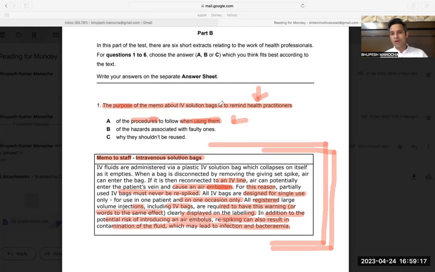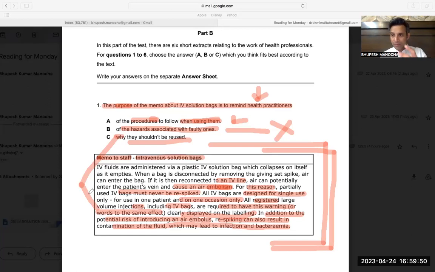The next option: the purpose of the memo about solution bags is to remind the practitioners of the hazards associated with the faulty ones. It has not talked about any faulty bags. कोई faulty bags की बात नहीं हुई है, तो ये भी नहीं है. The purpose of the memo is to remind the health practitioners why they should not be reused. So this was the main topic. It should not be respiked. It should not be reused. The reason has been given: because it can lead to air embolism, contamination, infection and bacteremia.